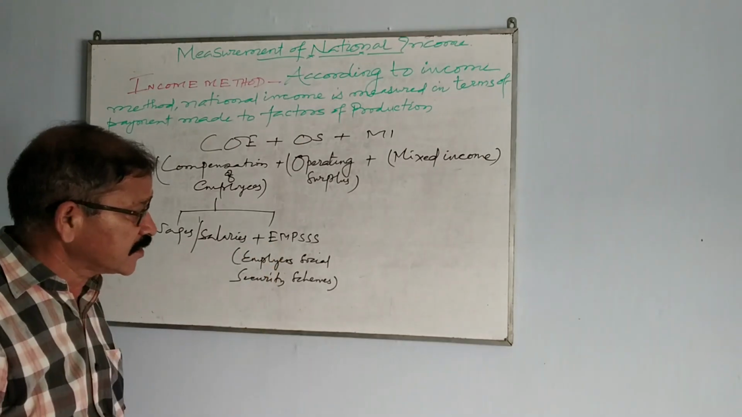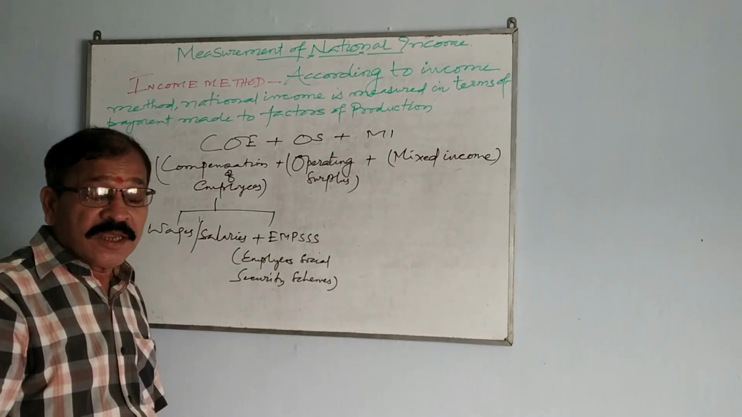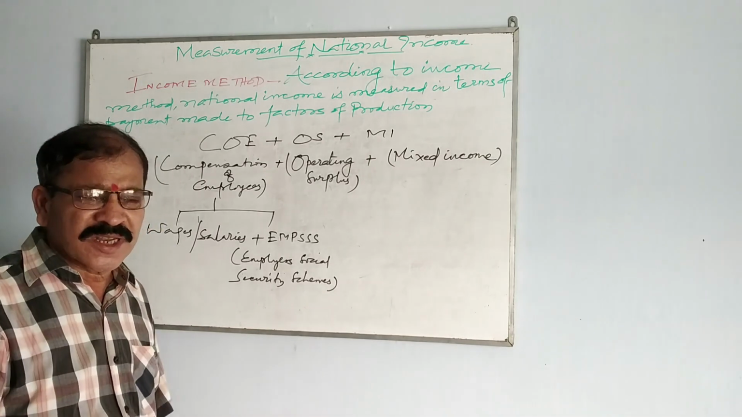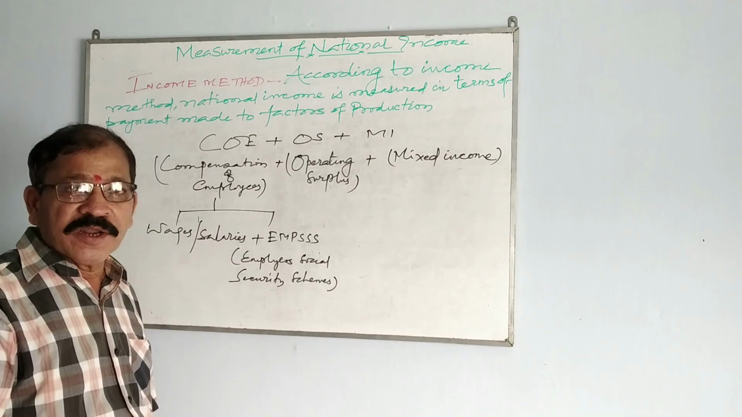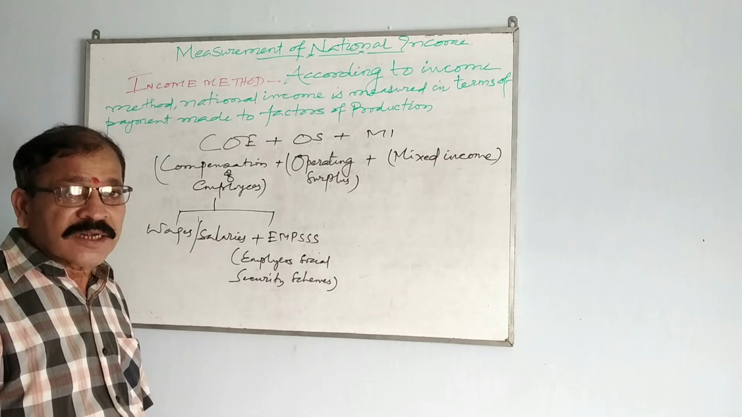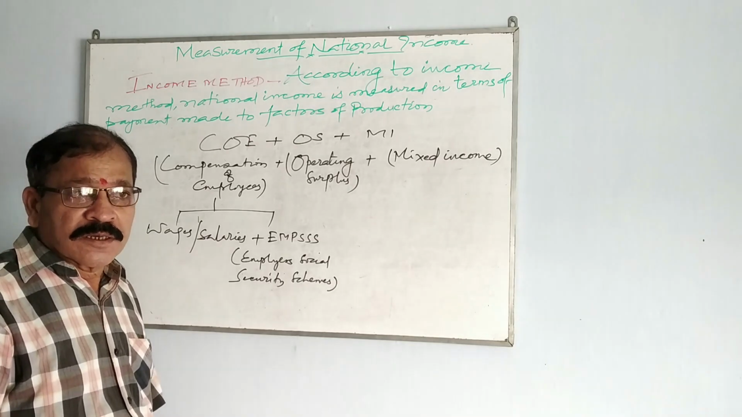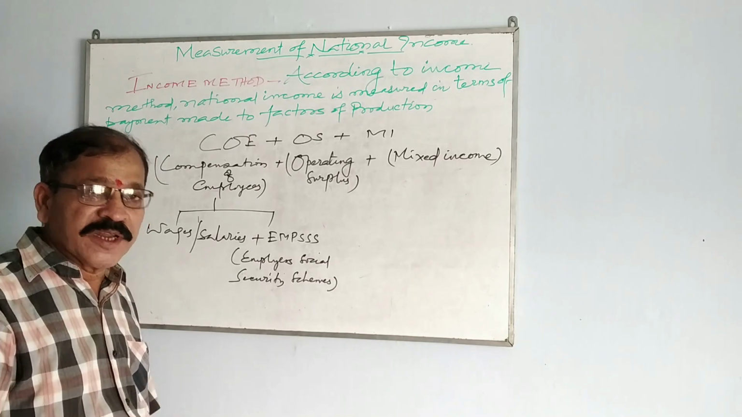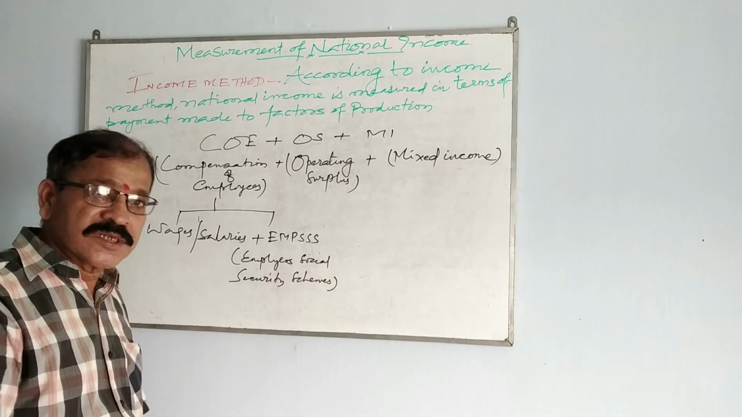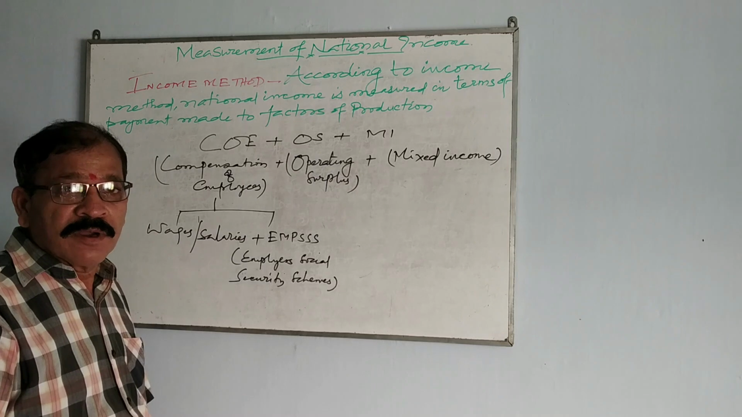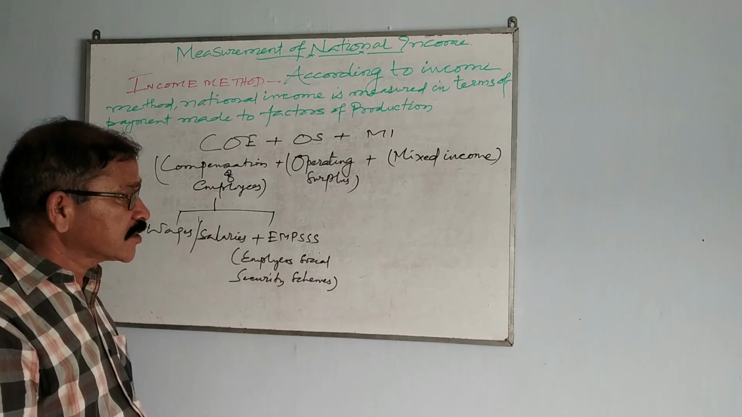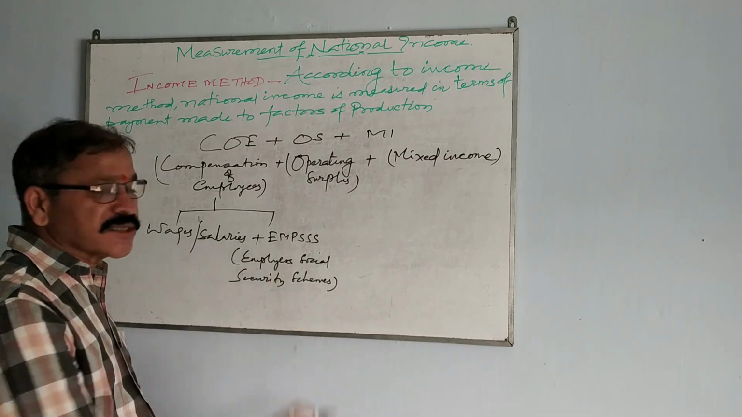Then, what is this EMPSSS? EMPSSS is Employers' Social Security Scheme. There are certain schemes for the benefit of employees that the employers initiate, or some schemes which benefit the employees and which are sponsored by the particular employer. That is why it is known as Employers' Social Security Scheme.